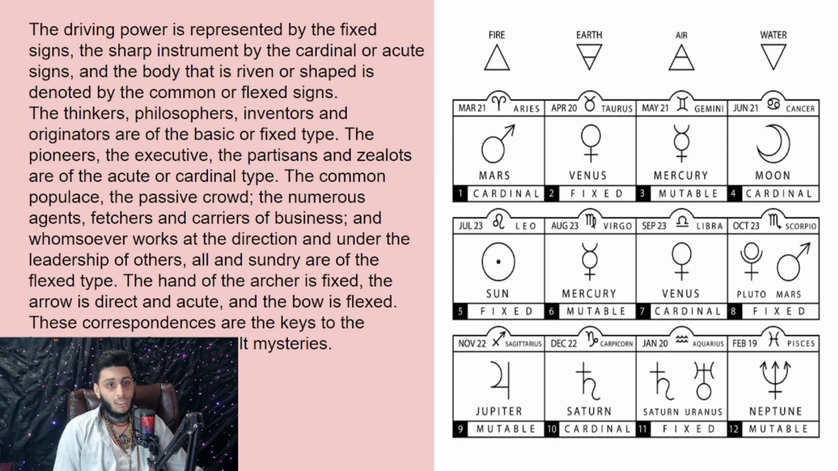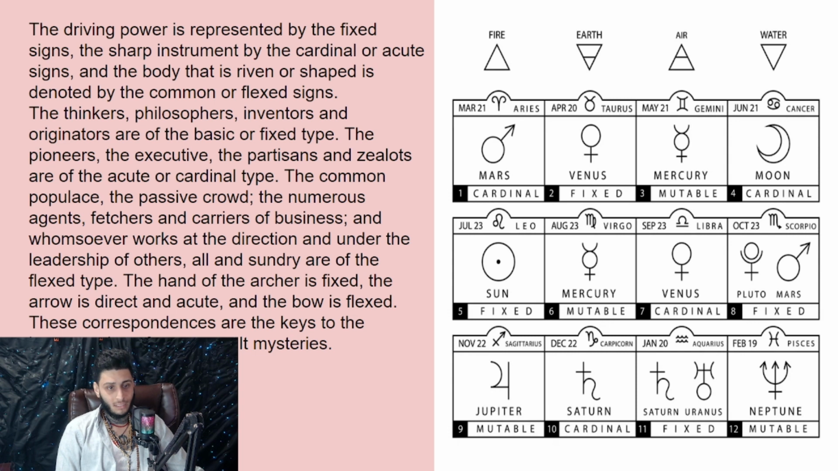The driving power is represented by the fixed signs, the sharp instrument by the cardinal or acute signs, and the body that is riven or shaped is denoted by the common or flex signs. The thinkers, philosophers, inventors, and originators are of the basic or fixed type. The pioneers, the executives, the partisans, and zealots are of the acute or cardinal type. The common populace, the passive crowd, the numerous agents, fetchers, and carriers of business, and whoever works at the direction and under the leadership of others, are of the flex type. The hand of the archer is fixed, the arrow is direct and acute, and the bow is flexed.